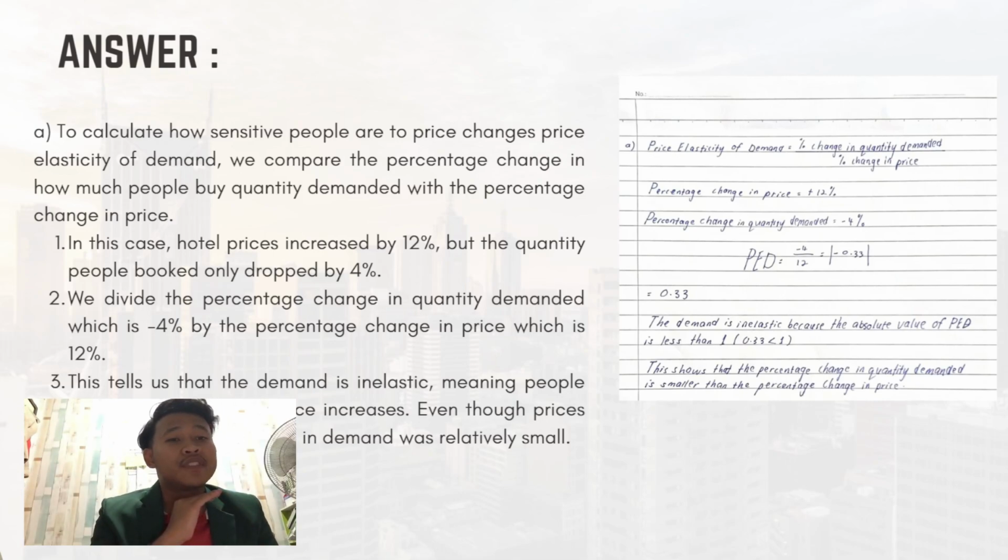After we substitute the values, we get price elasticity of demand equals -4 divided by 12, which gives us a value of -0.33. Taking the absolute value, the answer is 0.33.